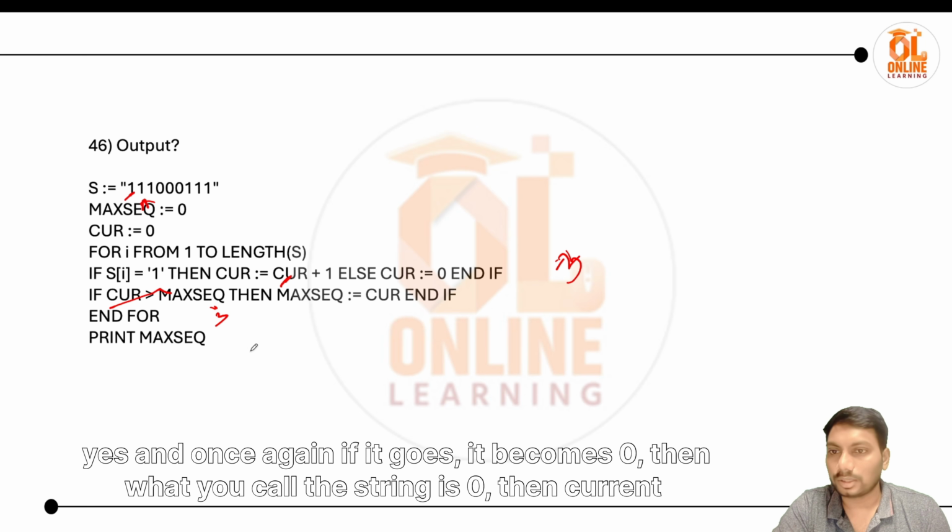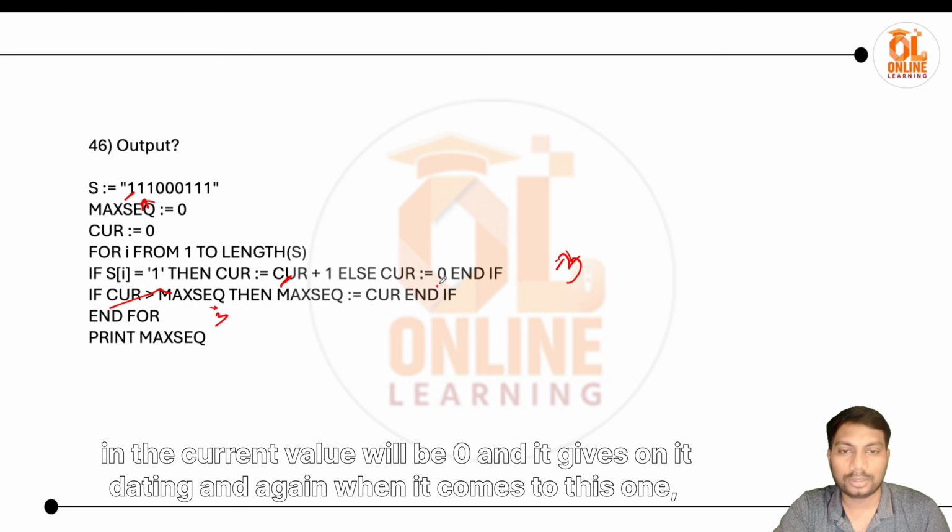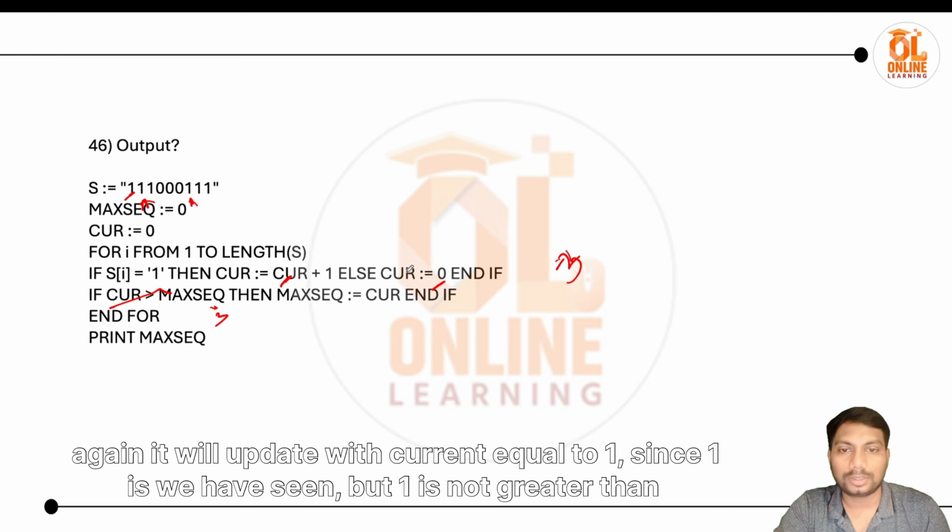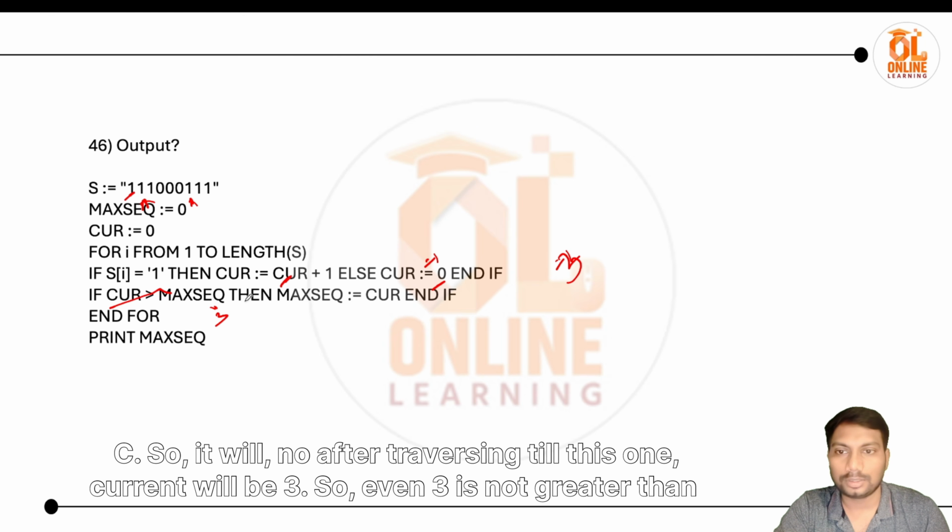Once again, if it goes to 0, then current value will be 0, and it keeps on iterating. And again when it comes to this one, it will update with current equal to 1, since 1 is what we have seen, but 1 is not greater than 3, so it will ignore.